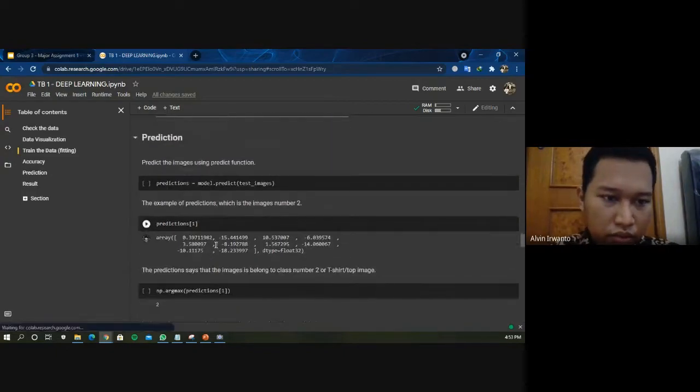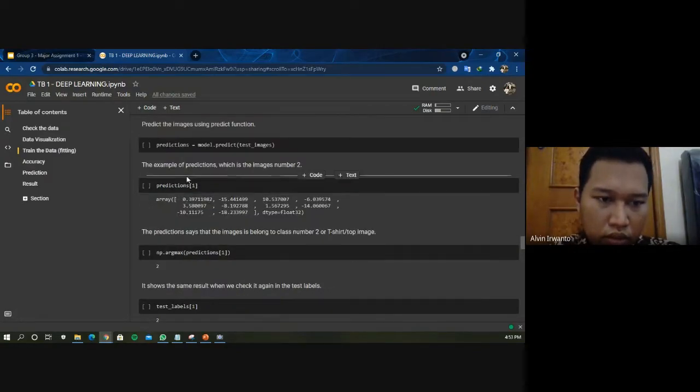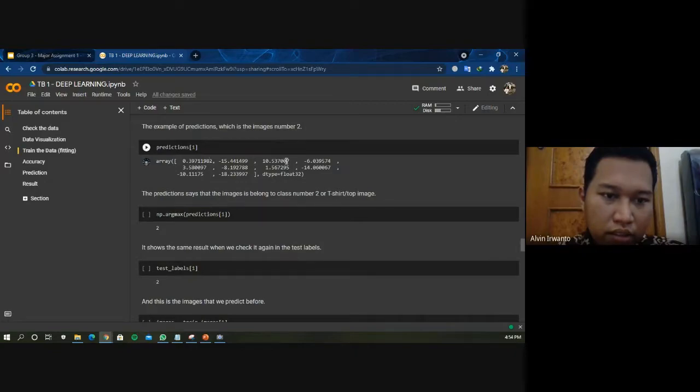After that, we move to the prediction. We predict the image using the predict function. Just use model.predict on the test images. So for using this, we call the predictions and the image that we want to use, which in this case is image number 2, represented by 1 because it starts from 0, and the result is an array with 10 values inside of it.